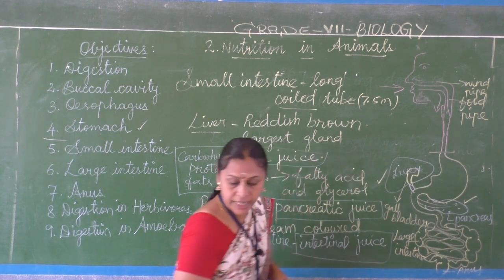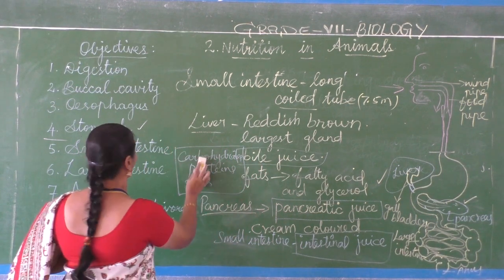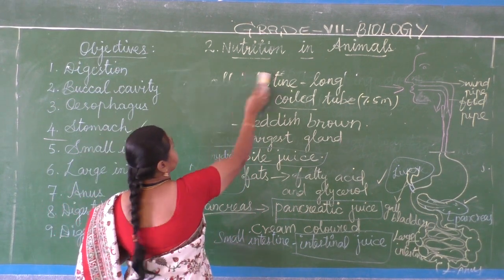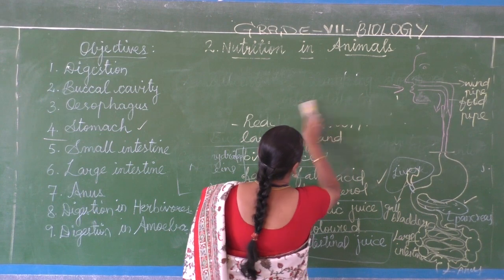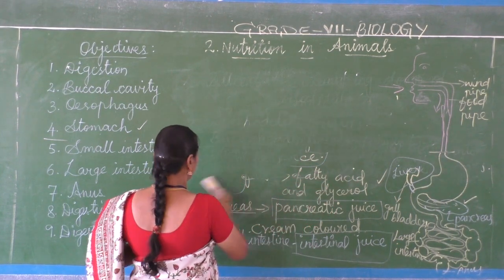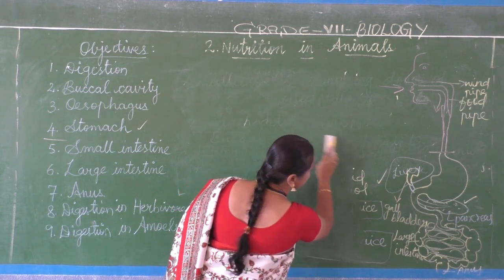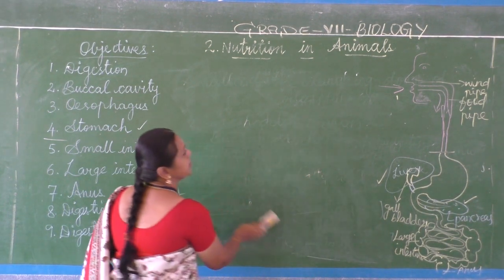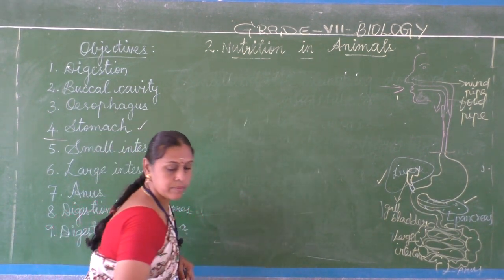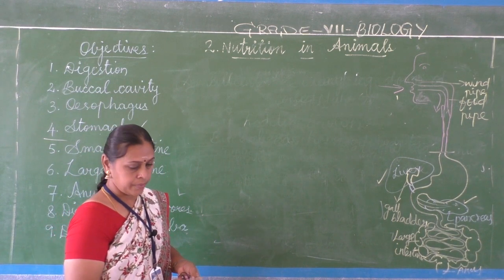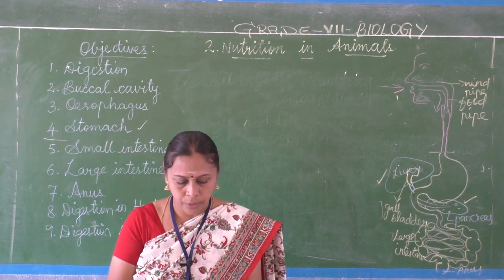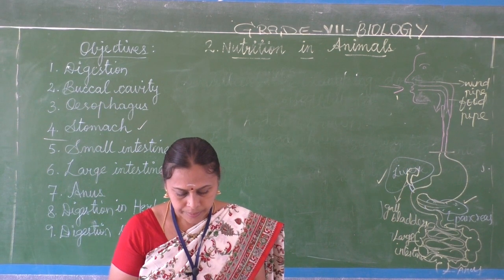I hope everyone understands this. And in the large intestine, what happens?